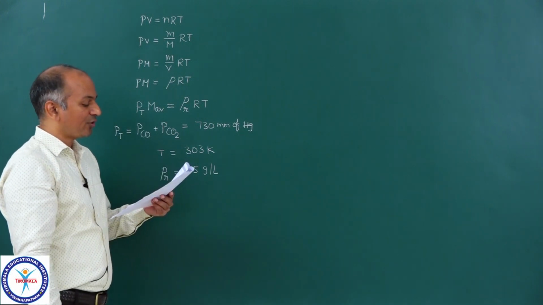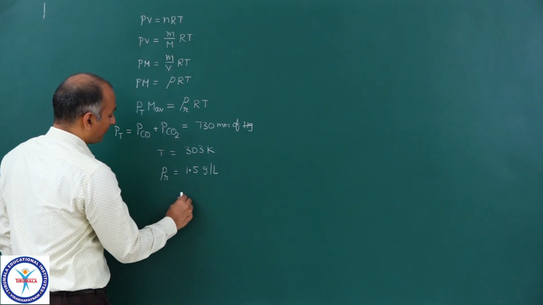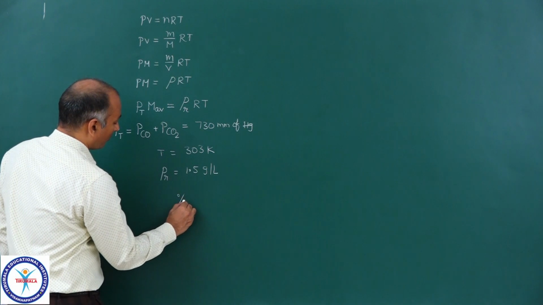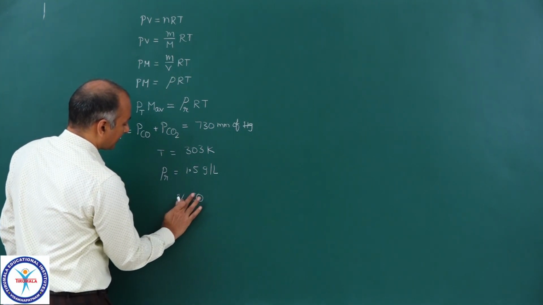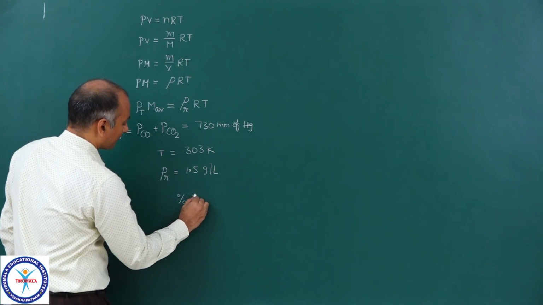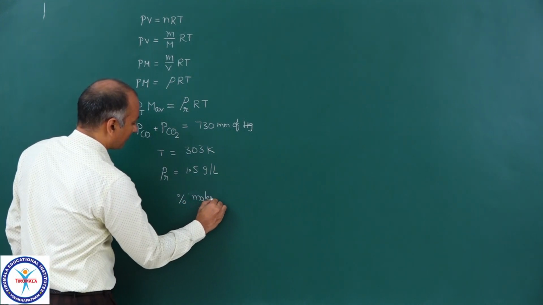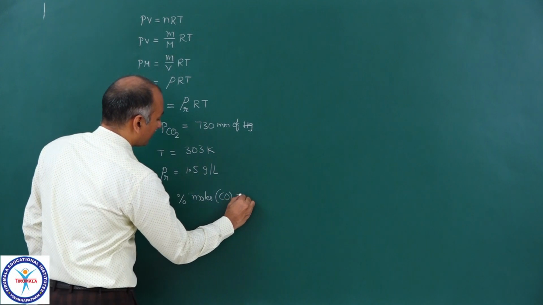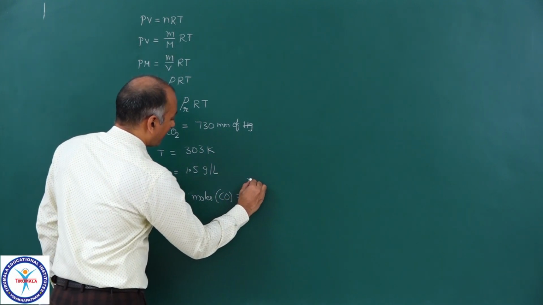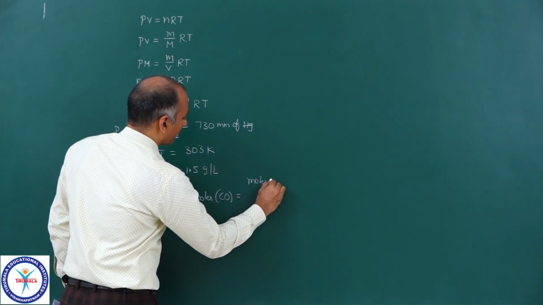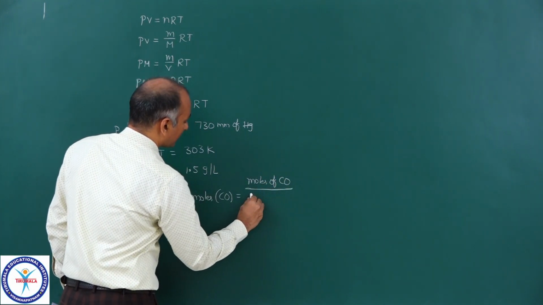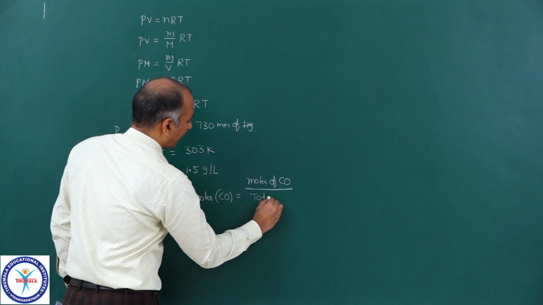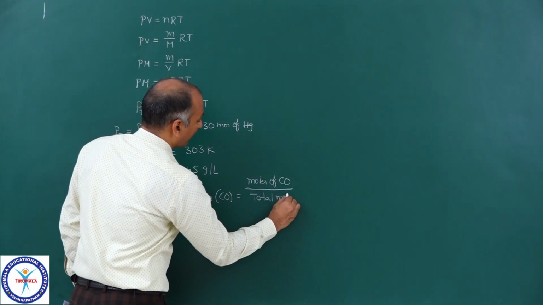Now this is the data given to you, and he is asking the mole percentage of CO. So mole percentage of CO is equal to number of moles of CO upon total moles into 100. Now this we require.